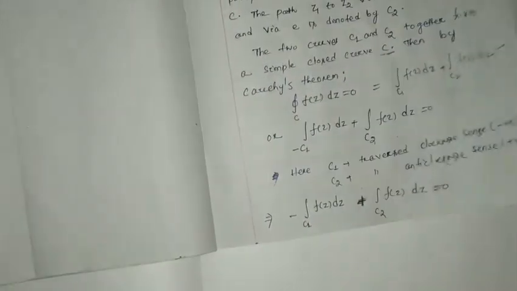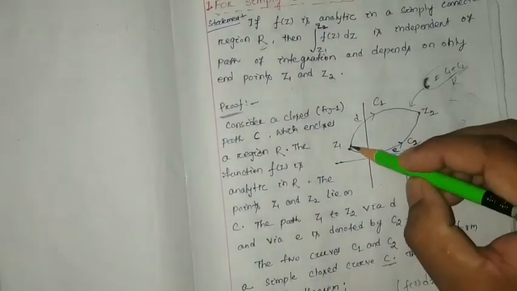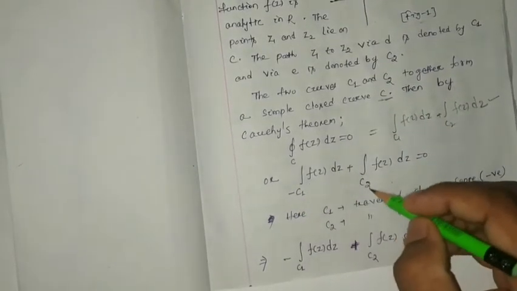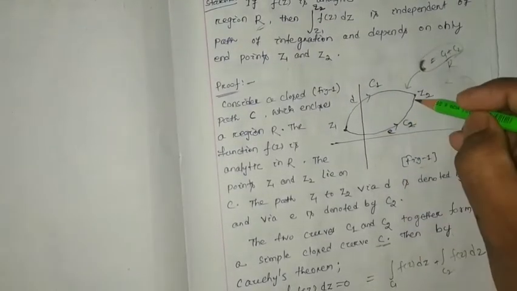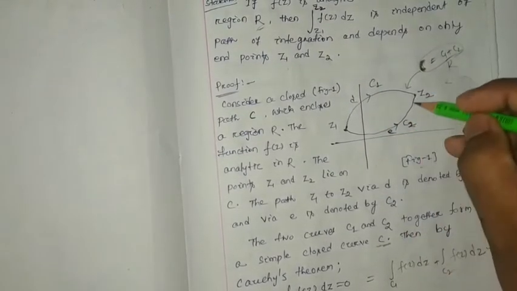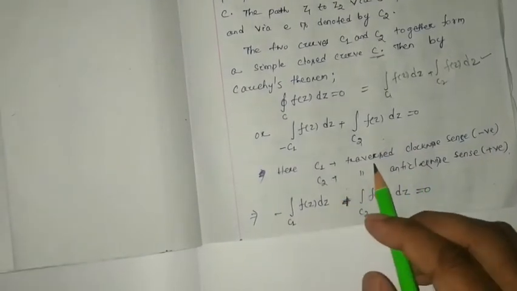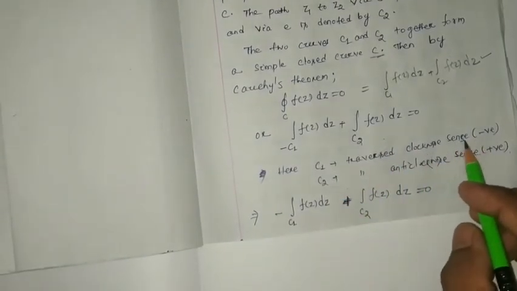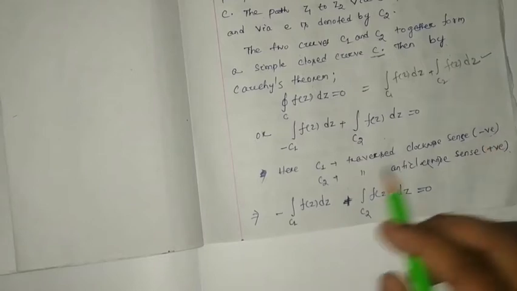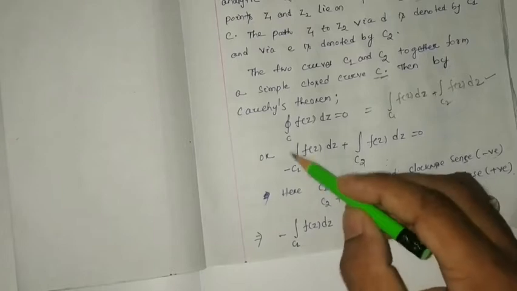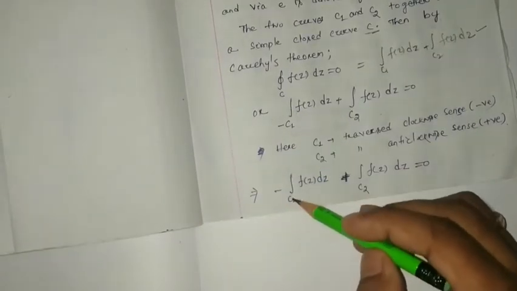So here C1 is clockwise, so we consider it negative: minus integral over C1 of F(z) dz plus C2, which is anti-clockwise, so it will be positive. And here it is written C1 traversed in clockwise sense, we consider negative, C2 anti-clockwise sense positive. So this can be written as minus integral over C1 of F(z) dz plus